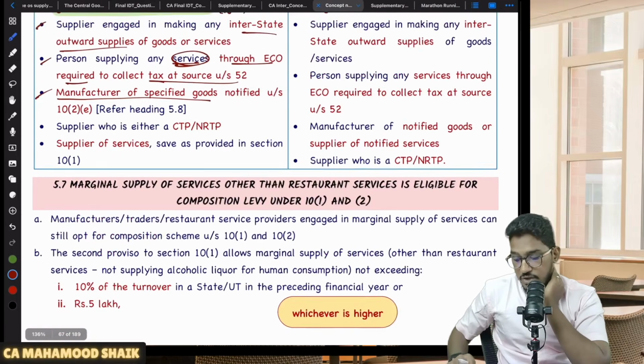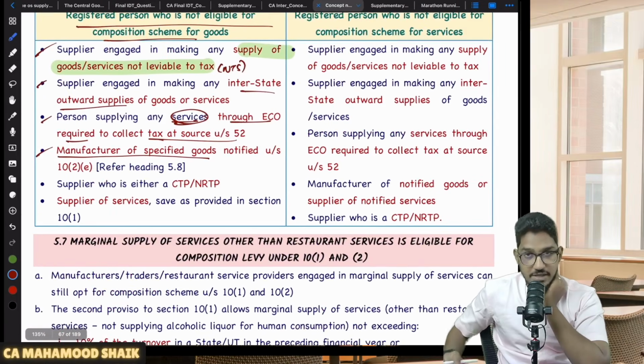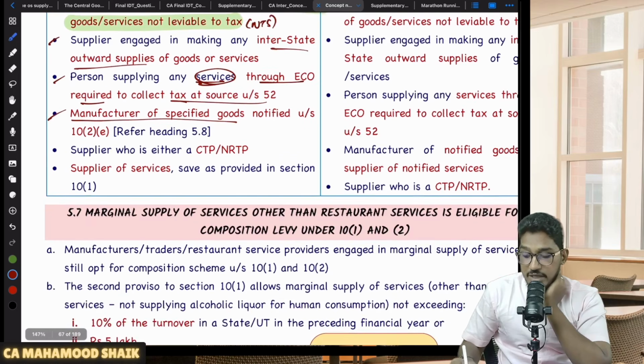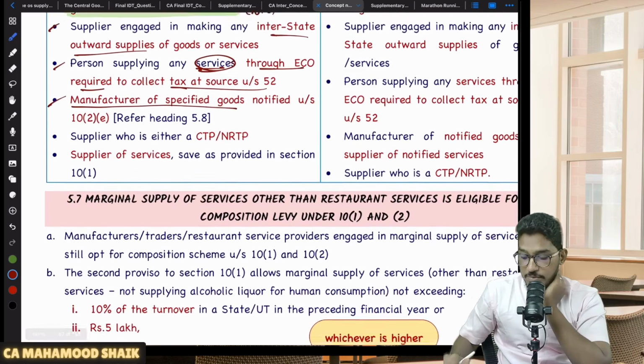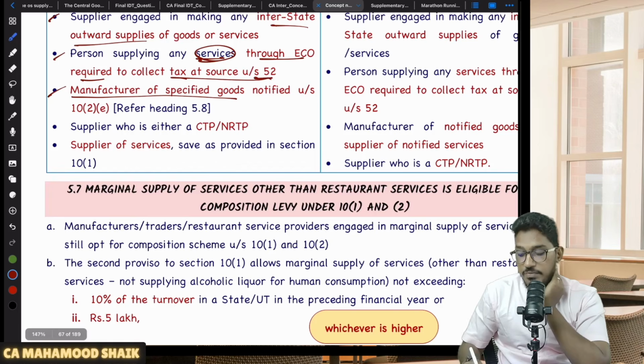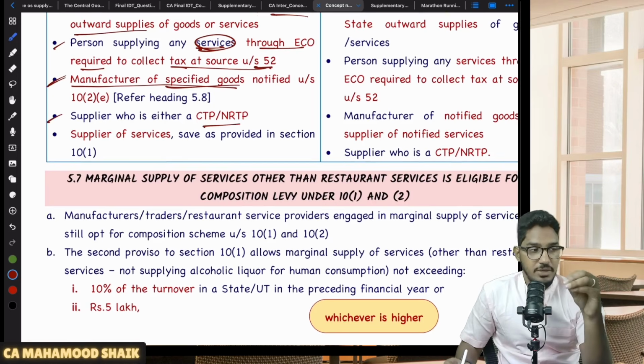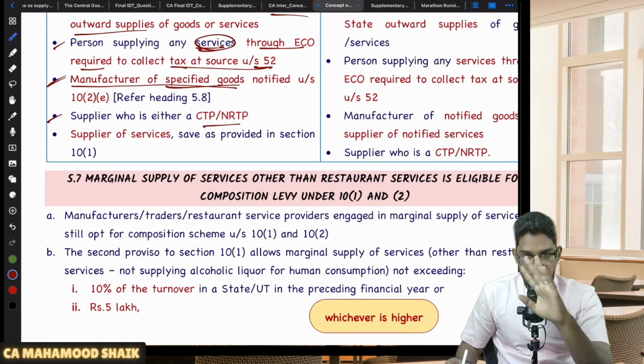So we are actually talking about who will not become eligible for composition levy under section 10 subsection 1 and 2. Number 1, if you are making non-taxable supplies. Number 2, if you are making any interstate outward supplies of goods or services. Number 3, if you are making supply of services through an e-commerce operator who is required to collect TCS under section 52. Number 4, if you are engaged in manufacturing of specified goods. Number 5, if you are a CTP or NRTP. Even CTP or NRTP will not be eligible for composition levy.